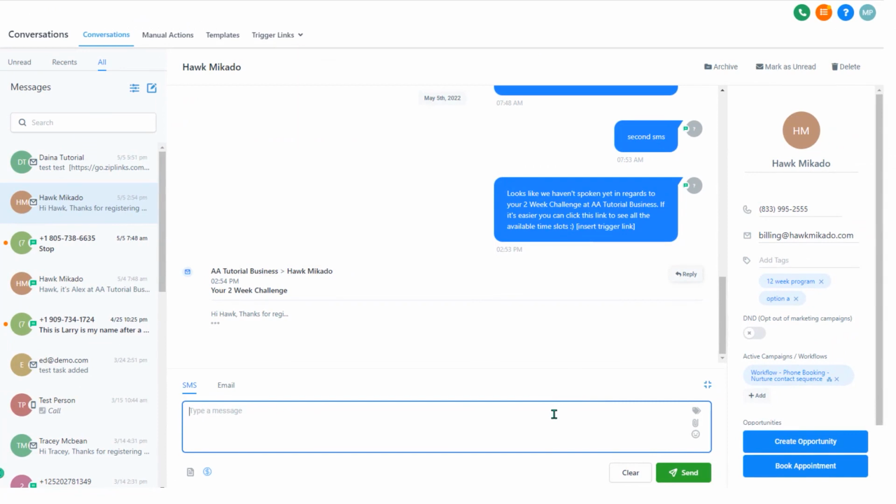Now, if you have connected with this contact via Facebook Messenger or Instagram direct message, you'll also see options to send a Facebook message and Instagram direct message. Just be aware that with Facebook messages, for example, there are restrictions on how the integration works with Facebook in terms of sending replies to a contact from a business page.